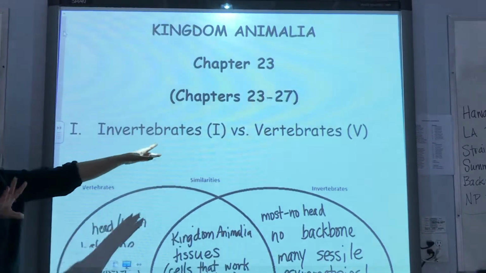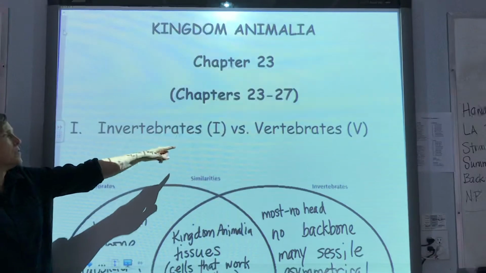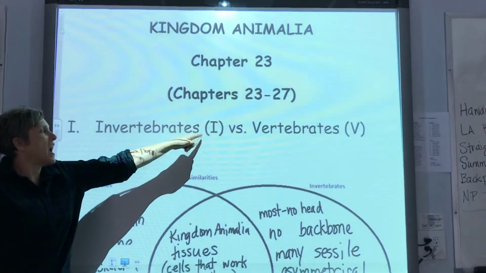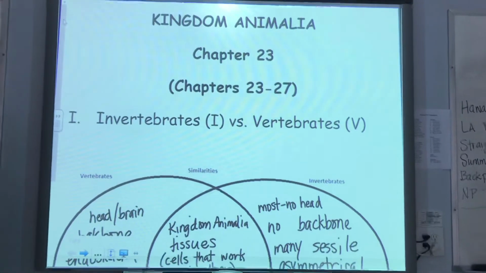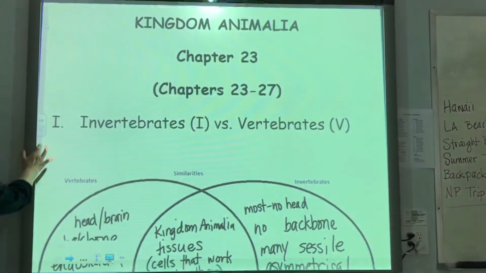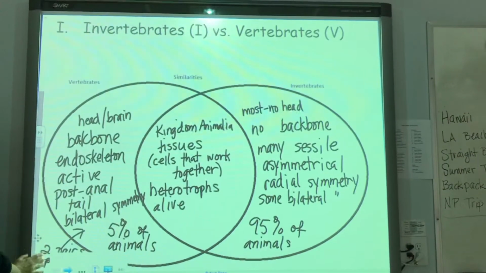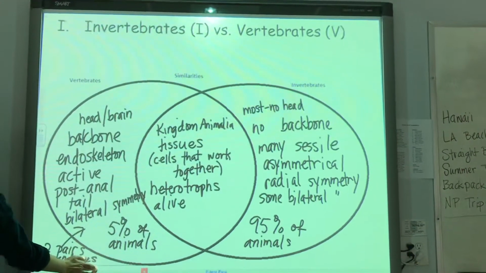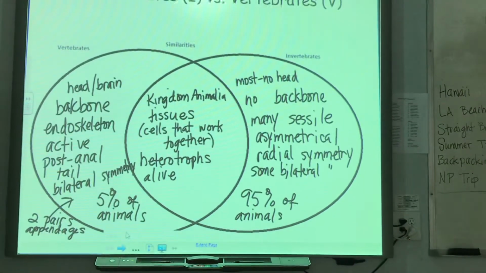Hereafter, I'm going to give you some sheets to fill out about these animals. Invertebrates will be the I's, vertebrates will be the V's. Okay, what's the difference, you might ask? I hope you are, because you will need to know the difference. And so I have a nice Venn diagram here. It's not the very best as far as my writing goes, but it does the job.